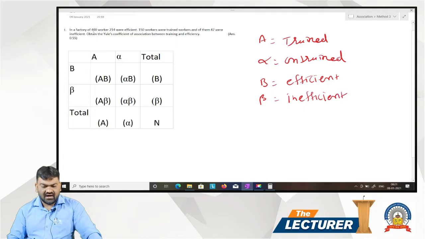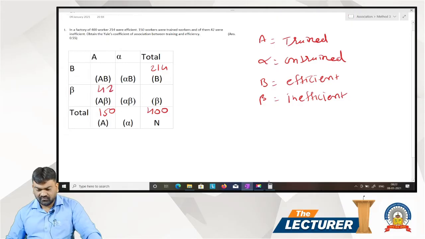Now total there are 400 workers, so N is equal to 400. 214 were efficient. Efficient means B, 214. 150 workers were trained. Trained means A, 150. And of them 42 were inefficient. That is, out of 150, 42 are inefficient. Inefficient means beta. A beta 42.